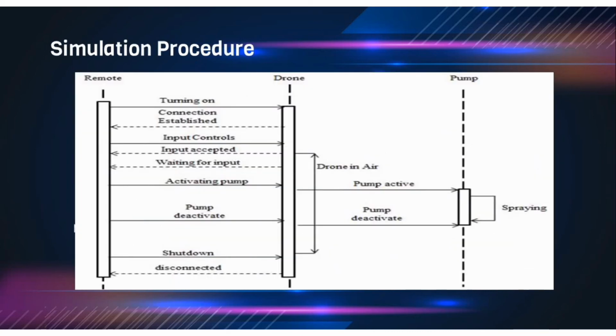Okay, this figure is about the simulation procedure. As you can see, there is the remote, drone, and pump. Communication between remote and drone goes: turn it on, connection established, input control, input accepted, waiting for input, activate pump, deactivate, shut down and disconnect. And between drone and pump, we activate and do a spraying, and then the pump will deactivate.